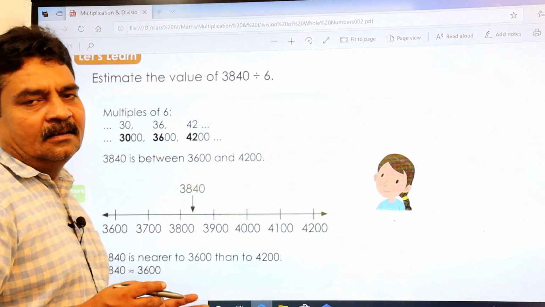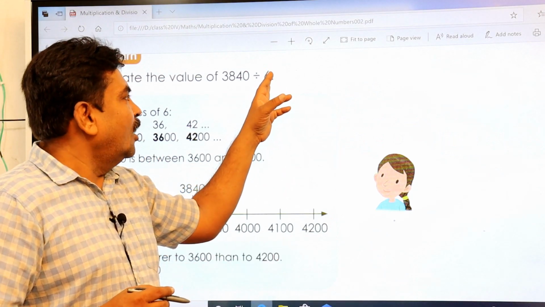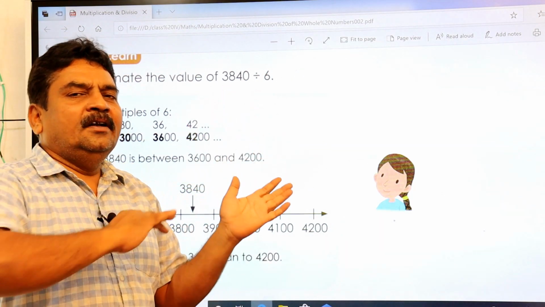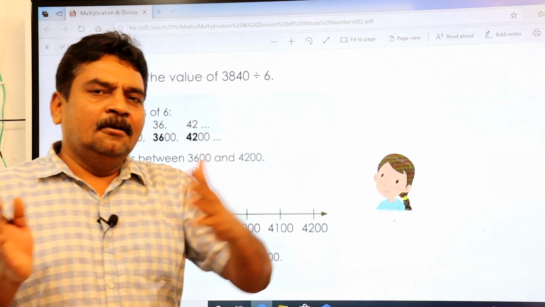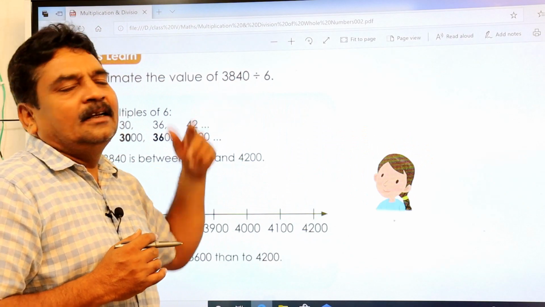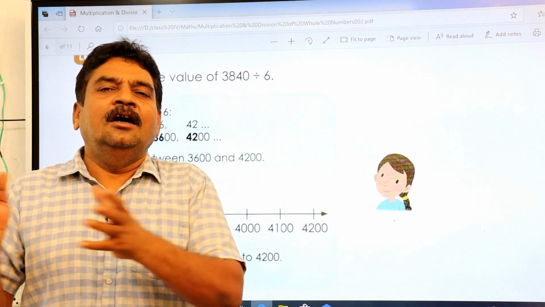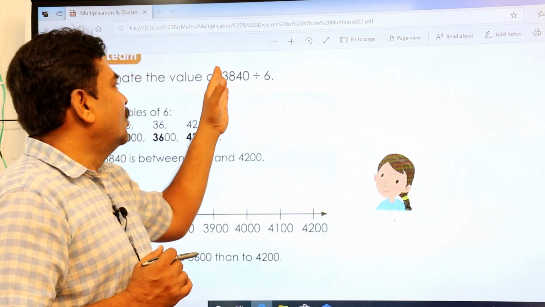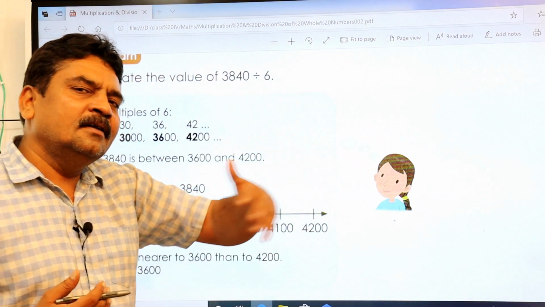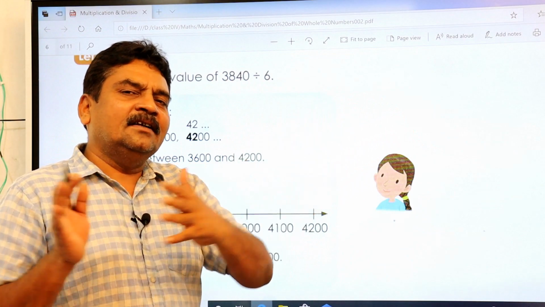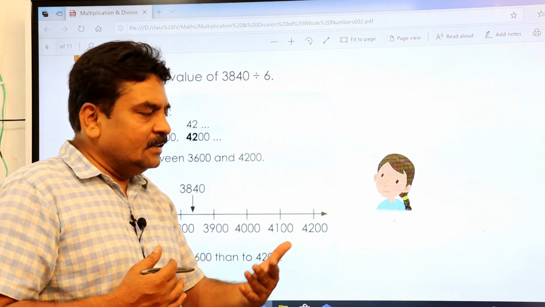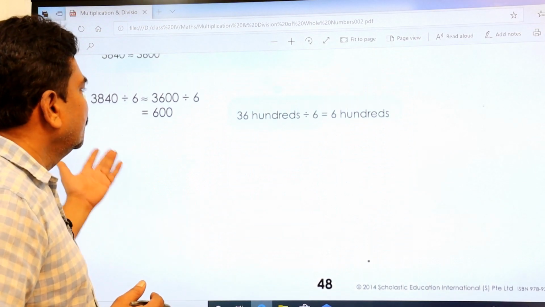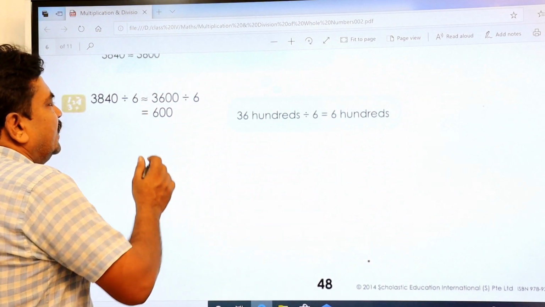You please check out the multiples of 6 and then convert into thousands and see which multiple round value is closer to this number. Take that number, because then it is easy to cancel. Then see here, it comes in this way.